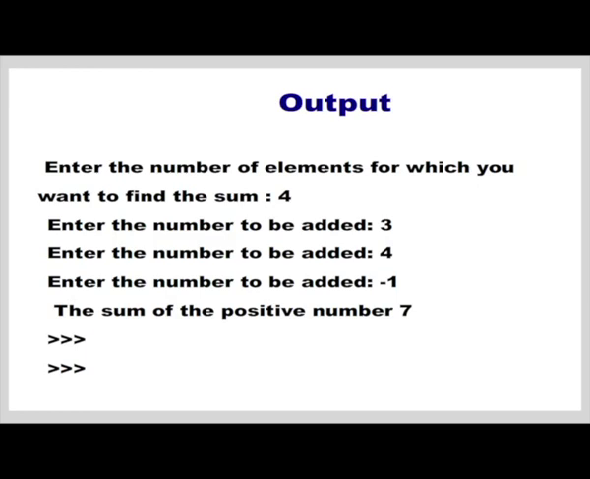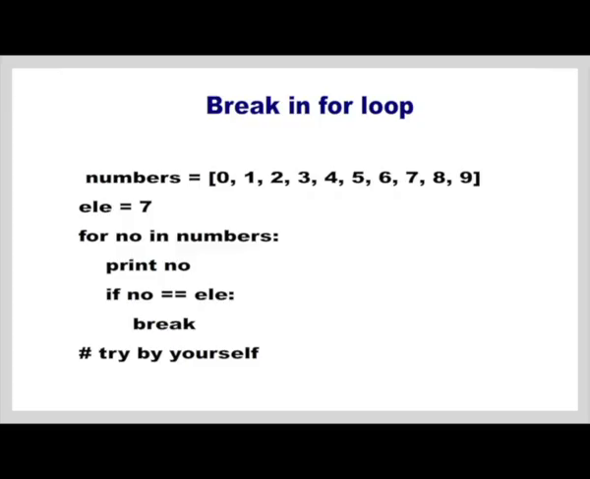Consider another example for break in a for loop, but this time we use a list. So, here we create a list called numbers whose items are 0 to 9, and we have created another integer object ELE whose value is 7. We have a for loop which has an iterating variable, number NO, which iterates over the list. We are printing the number, but if the number is equal to the element, that is 7, then we break. So, you try by yourself and find the output.